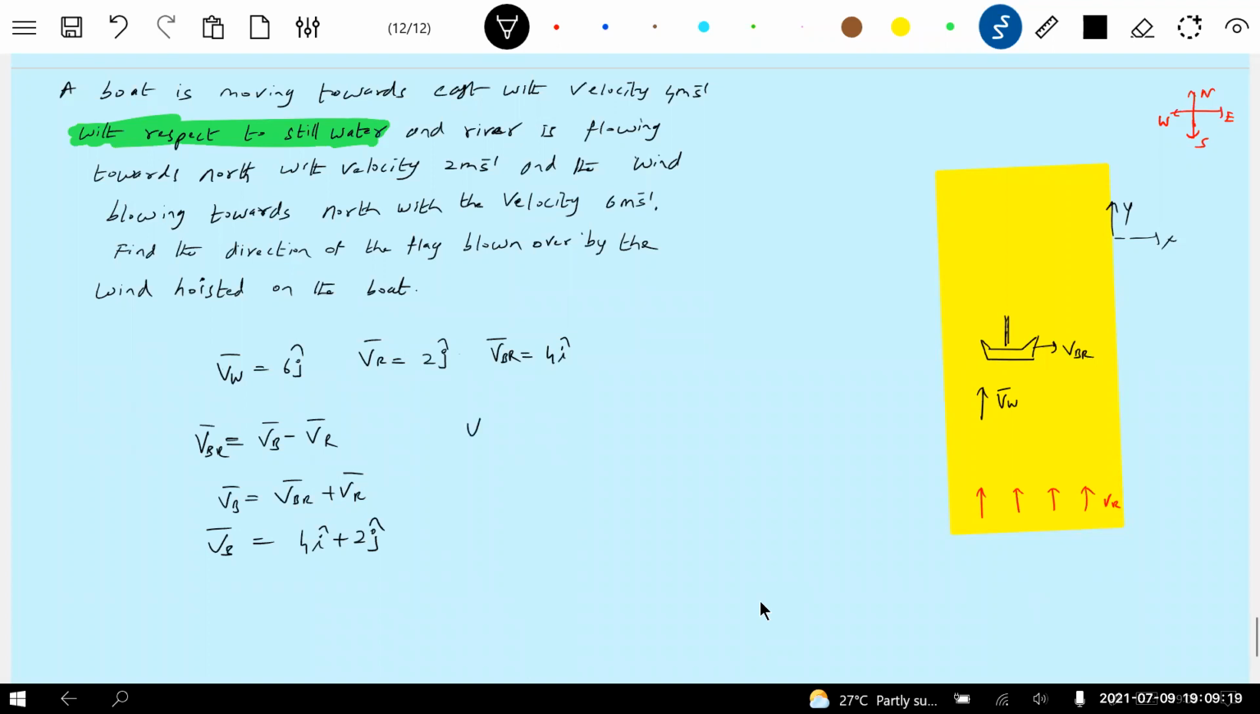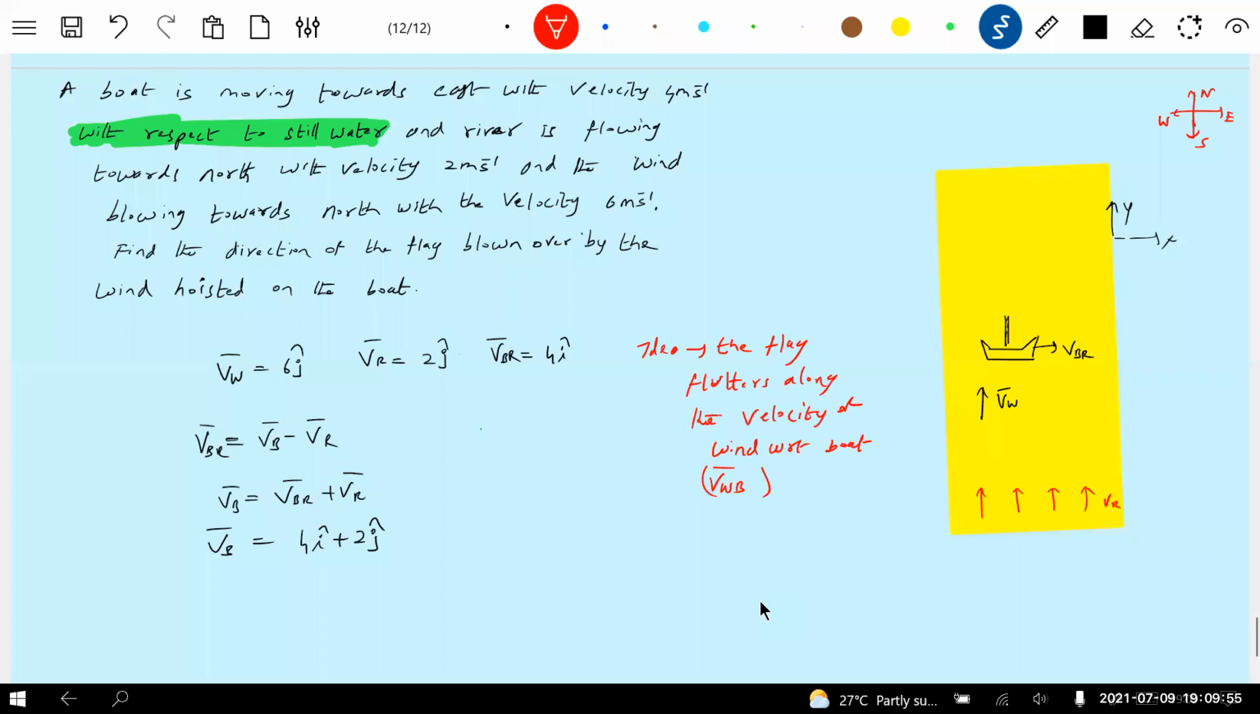Let's calculate velocity of the flag. This idea now, I'll write it here. What is the idea? The flag flutters. Flutters means it starts waving. The flag flutters along the velocity of wind with respect to boat, or VWB bar.